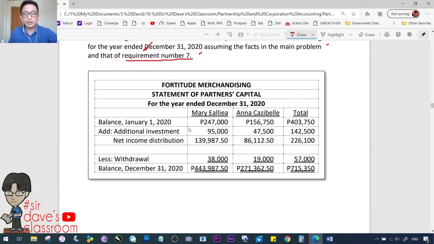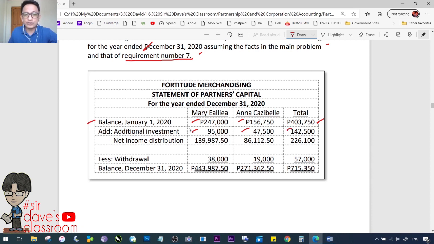So, mangyayari nung umpisa, beginning balances of their capital, 247,000 and 156,750 for a total of 403,750. Additional investments, so ito, aggregated na, 95,000 yung total for Mary Elia, 47,500 for Ana Casibel, the total of which is 142,500.